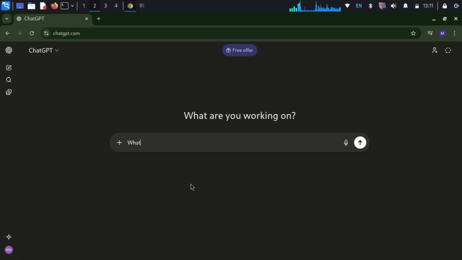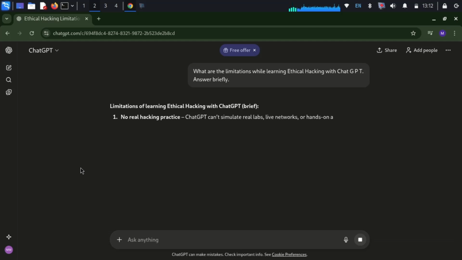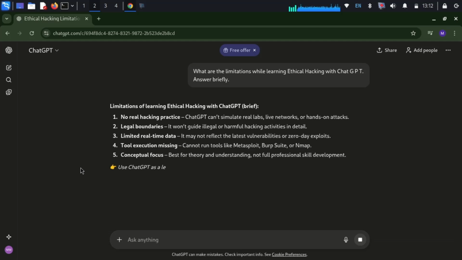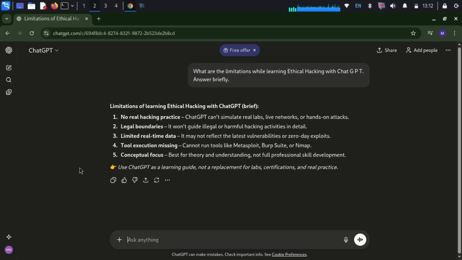But there are some limitations also that you should know while learning ethical hacking with ChatGPT, and no one tells you this negative side. Let me ask a question for this. So, some limitations are that it can't replace real hands-on lab practice, it has some limits after which it can't provide the results, and some more. But these are not big disadvantages when you are starting to learn ethical hacking. AI is a learning assistant, and it can't replace the skill.